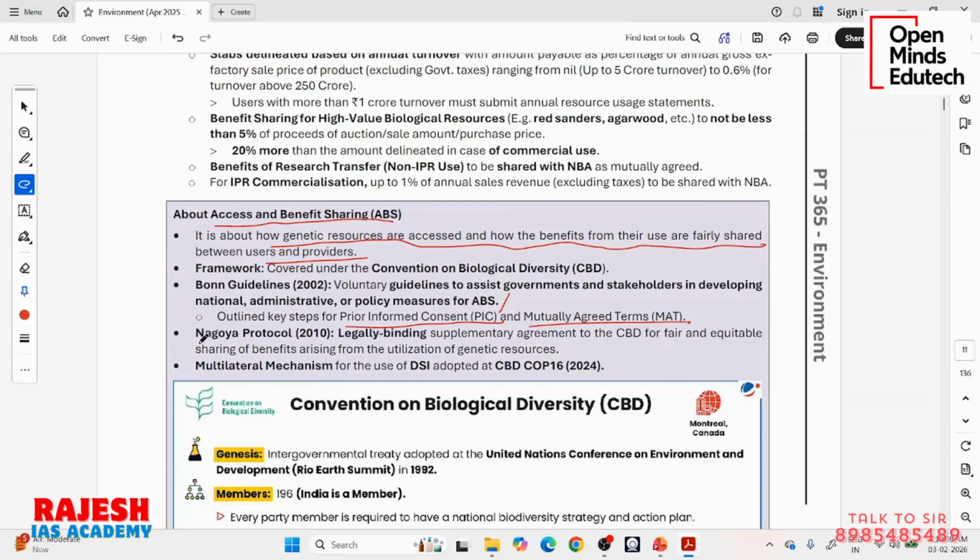Then there is the Nagoya Protocol. Protocol means supplementary agreement. Convention is the original agreement. When you need some modifications or additional instructions, additional insertions, you can make a protocol supporting the original convention. So we have made something called a protocol when they assembled in the city of Nagoya in Japan. They made some legally binding supplementary agreements to this Convention on Biodiversity, again on fair and equitable sharing of benefits arising from the utilization of genetic resources.